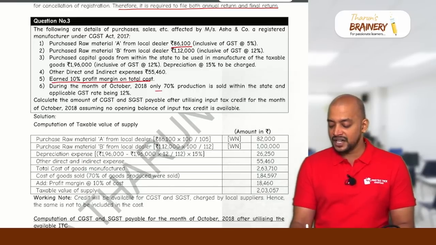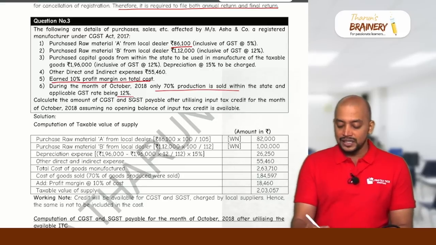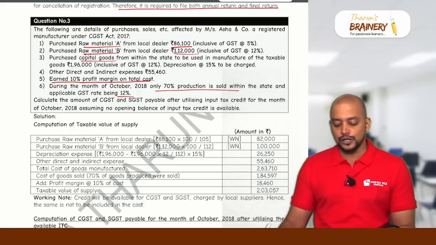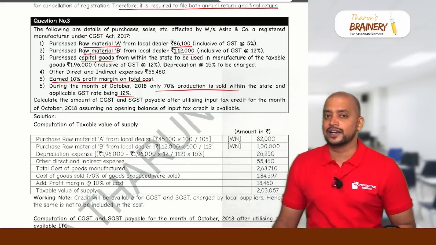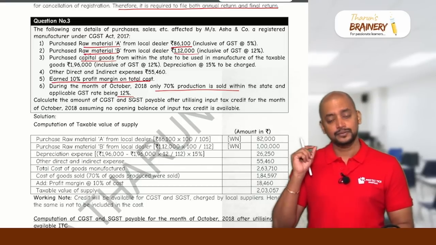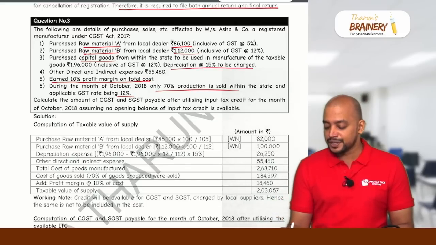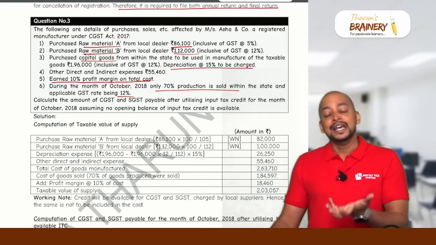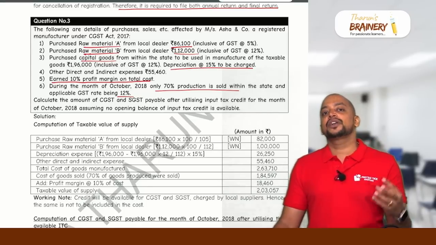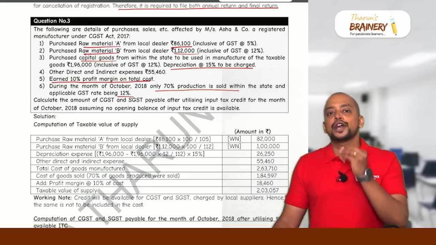And here only 70% of the production is sold within the state, and applicable GST is 12%. All these are purchase details. Raw material A purchase, raw material B purchase, and capital goods are also purchased, but capital goods fully we will not take into the cost. Why? Because in case of capital goods, only the amortization or the depreciation pertaining to these goods should be taken. So here depreciation at 15% is to be charged. What is the meaning of this 15%? It means related to this production quantity, a particular machinery is used, and in that machinery 15% of the machinery cost is allocated towards this production.